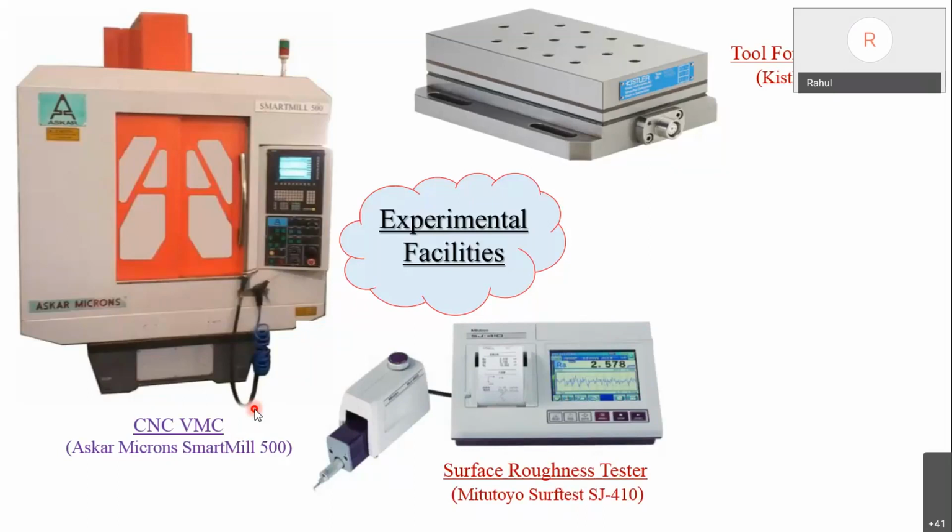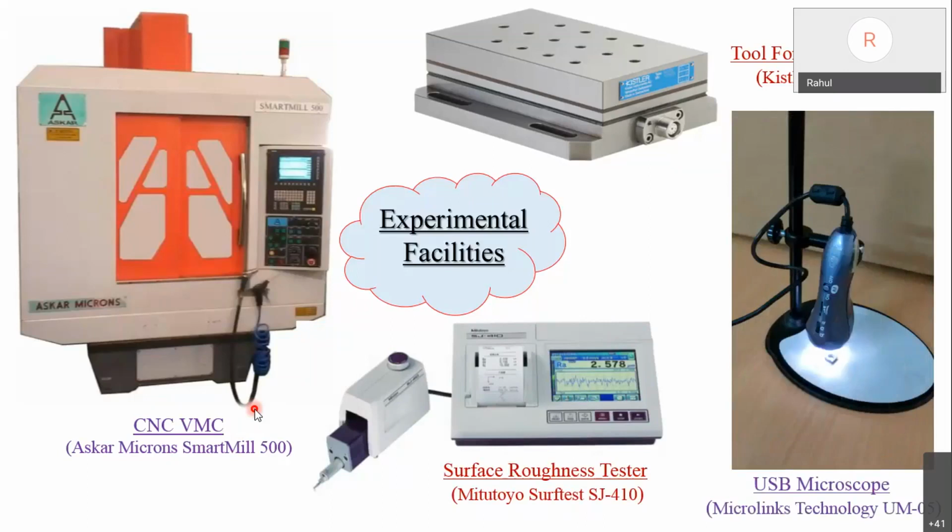measure the roughness. And then the last one is the USB microscope. This is from Microlinks Technology, and the model is UM5. It has a maximum magnification of 180x and resolution of 1600 by 1200. We use this microscope for measurement of tool wear. So based on this, one could understand.